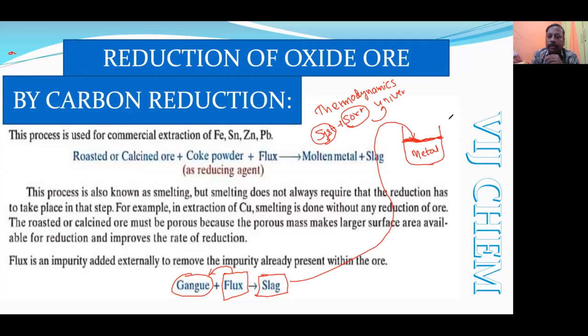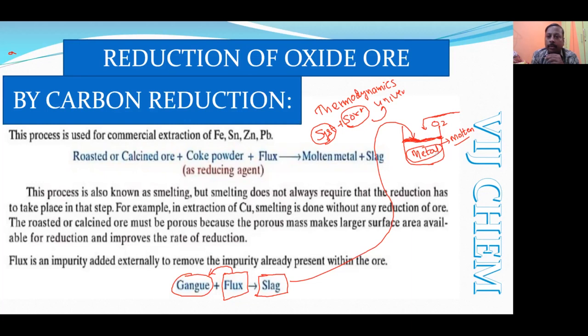Because of this, there is also some good advantage: atmospheric oxygen cannot come into contact with the molten metal. In smelting, I told you the metal will be in molten form. So the molten metal will not come in contact with oxygen due to the protective layer of the slag. So how many advantages of adding flux are there? Two. Flux not only removes the gangue as an infusible material called slag, but also protects the molten metal from further reduction.